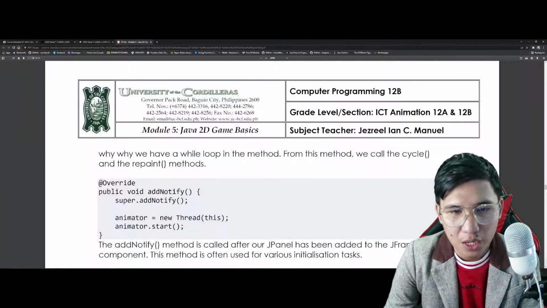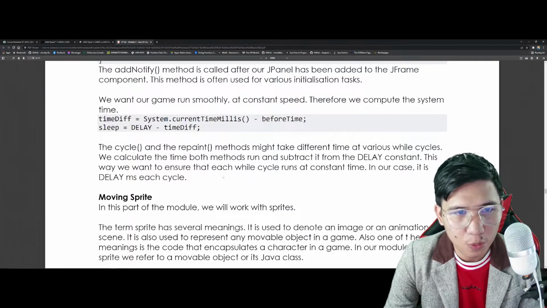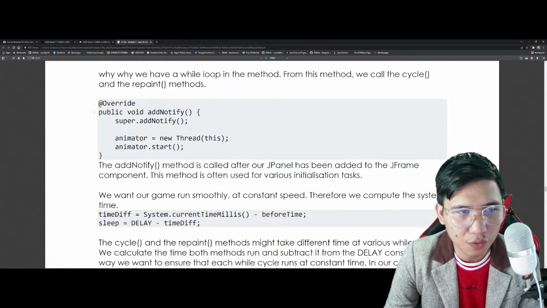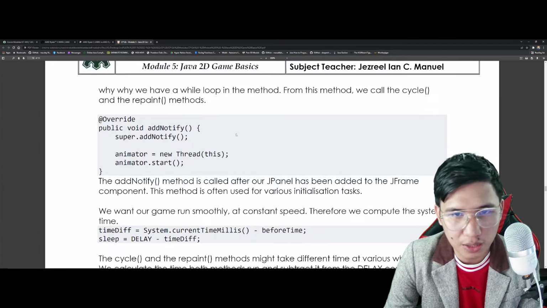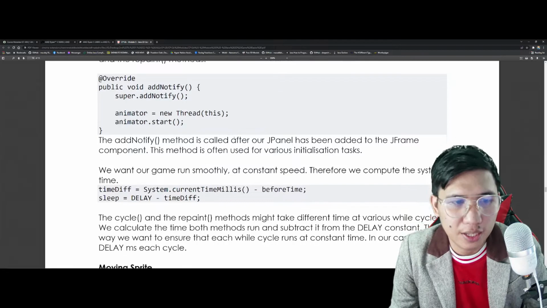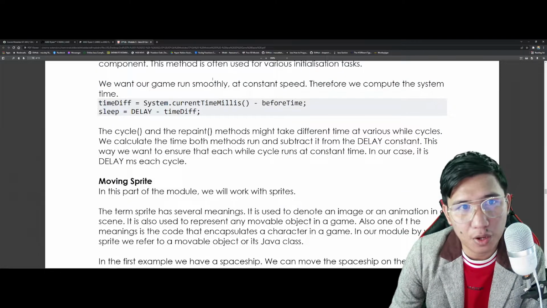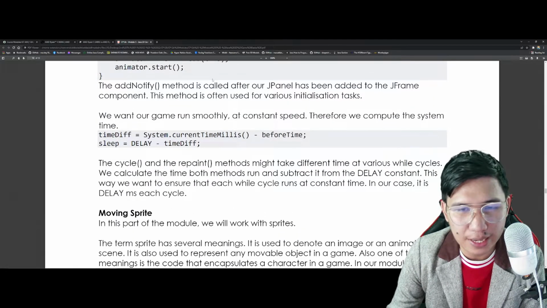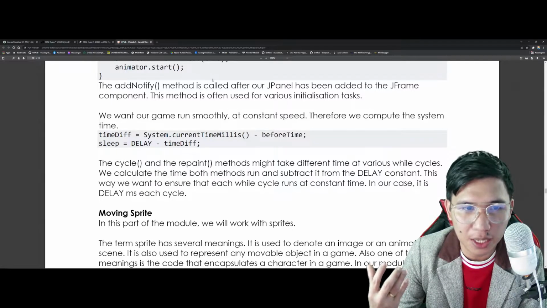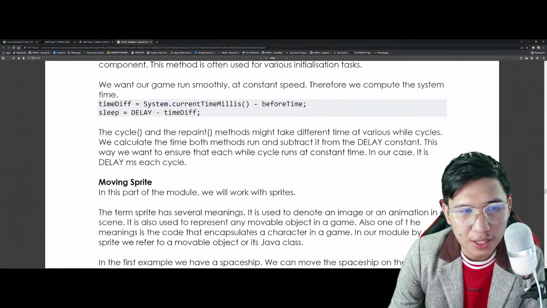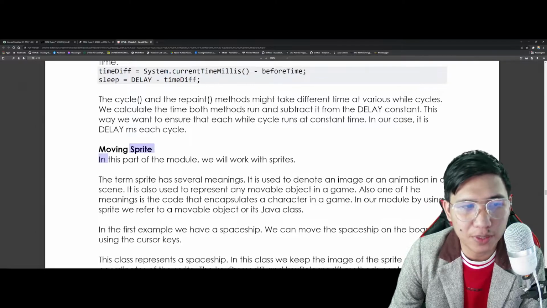Okay? So, that's threading. I want you to at least review the following annotations here and the following parts of the program para hindi kayo malito. Now, we can now simply move on kasi alam na natin mag-animate, alam na natin maglagay ng image, di ba? This time, we will try to move a specific sprite. Ang sprite kasi, it has like multiple definition.